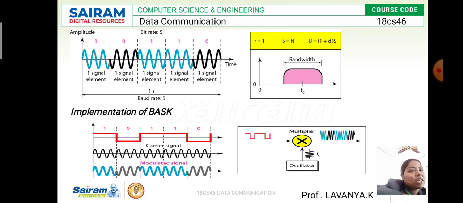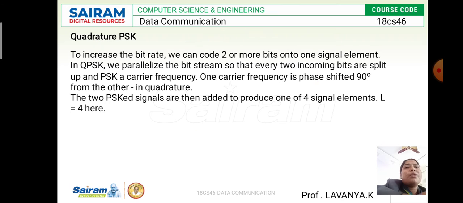If it is 0, the black color will go from low to high, and that is how they display the waveform, the analog signal, at the end. So this is PSK, that is phase shift keying. Then what is quadrature PSK? That is quadrature phase shift keying.